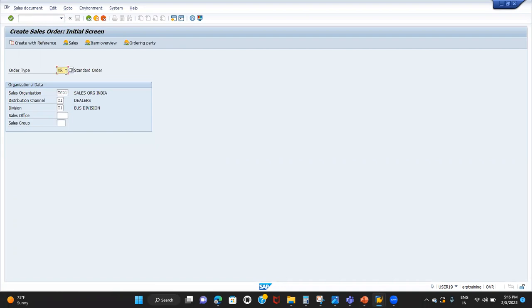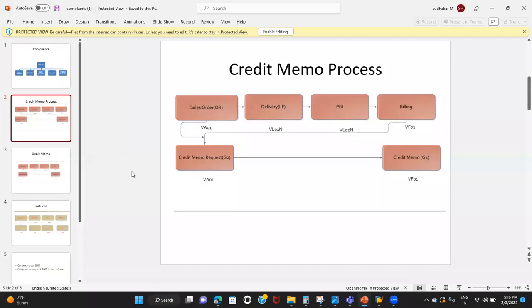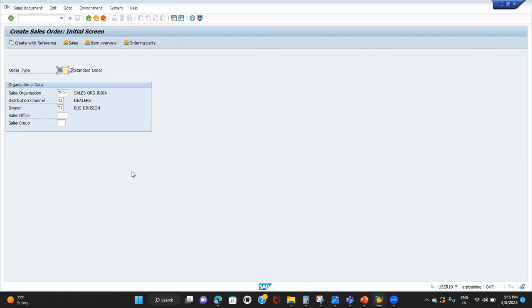What is the sales document type which you use for the credit memo request? G2 or CR. Exactly. So I'm entering CR or G2, whatever you like.